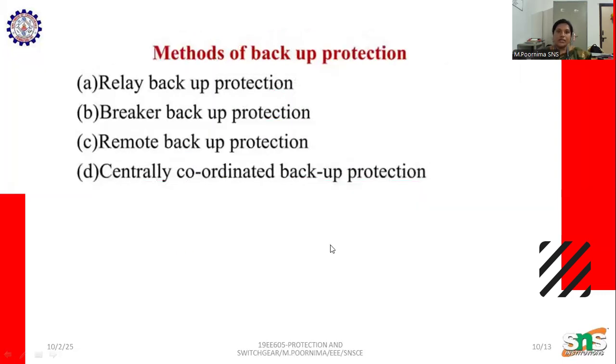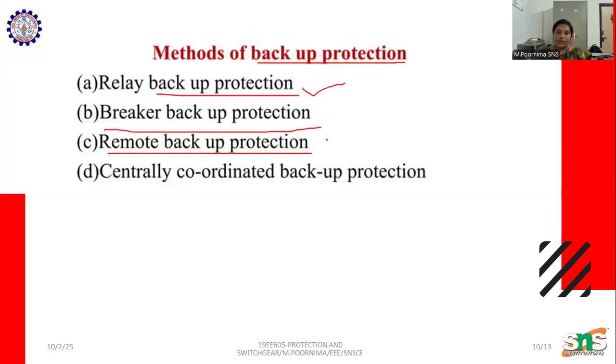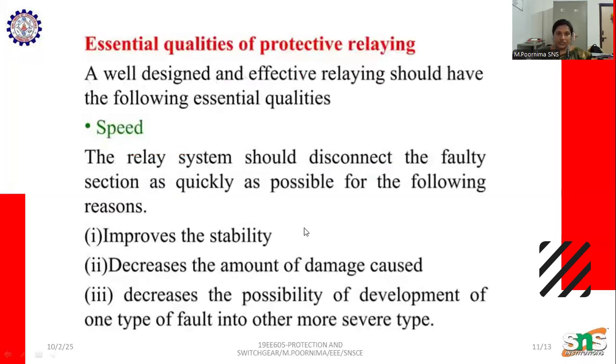Next is the methods of backup protection. Here are some of the methods. The first method is relay backup protection. The next one is breaker backup protection. The next one is remote backup protection. And the next one is centrally coordinated backup protection. So these are the methods of backup protection.